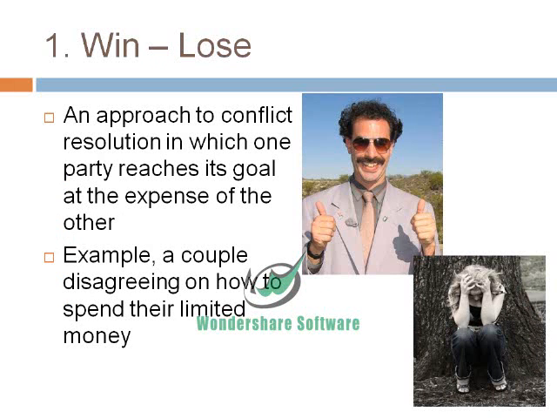The first type of conflict resolution is win-lose. Win-lose is defined as an approach to conflict resolution in which one party reaches its goal at the expense of the other. People resort to this method of resolving conflicts when they perceive a situation as being either or. For example, a couple disagreeing on how to spend their limited money. One person in the couple will get the way they want, the other will lose out.